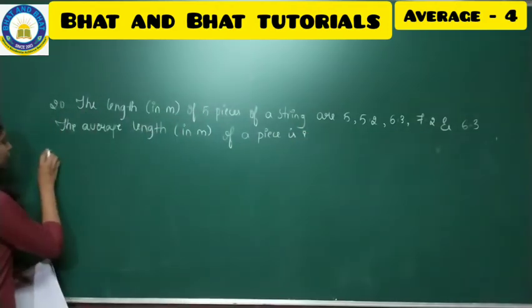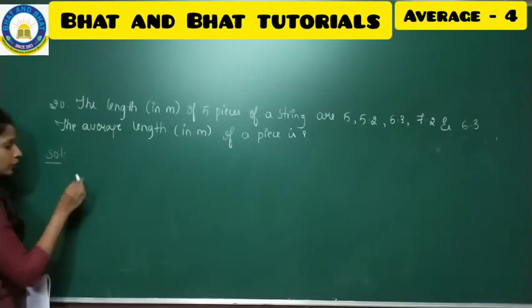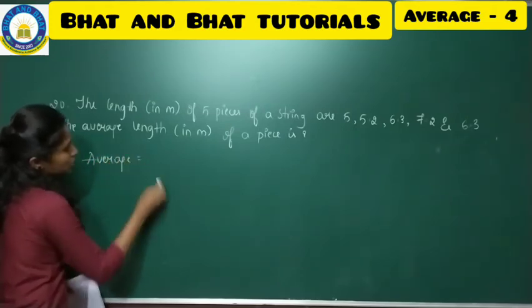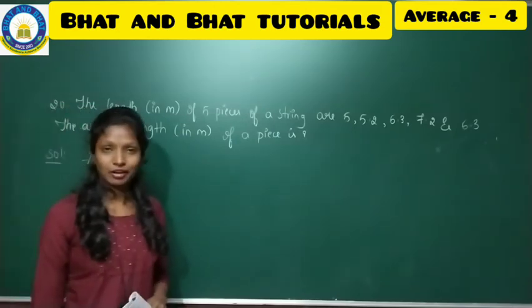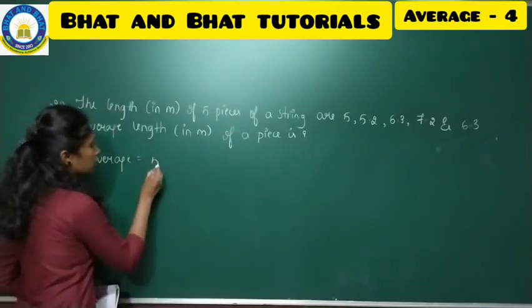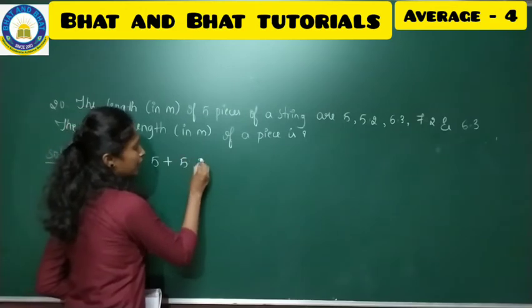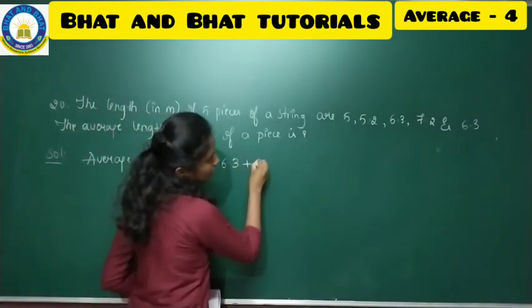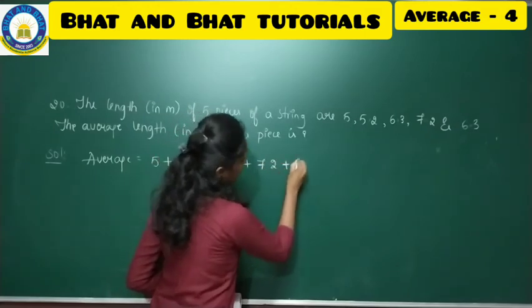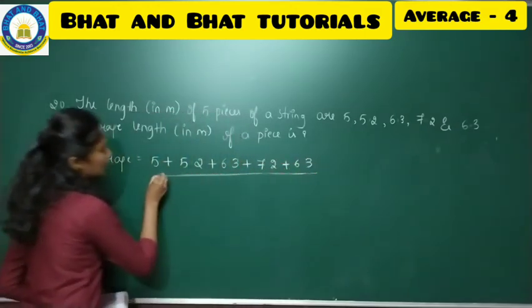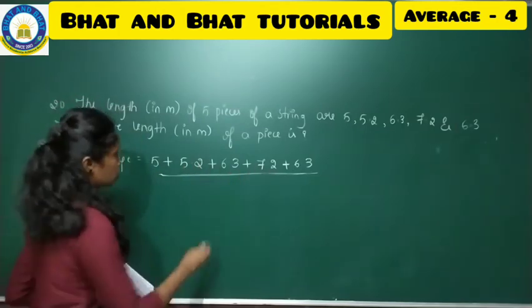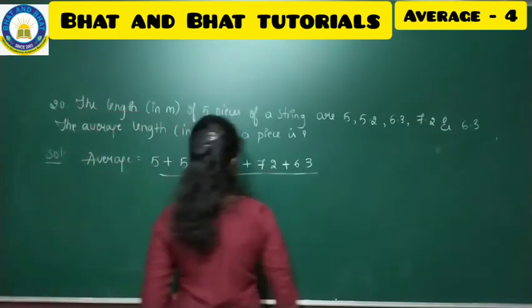So to find the average length, what we have to find? We make use of the standard formula of average, where average is equal to sum of observation divided by number of observation. So what are the observations? 5 plus 5.2 plus 6.3 plus 7.2 plus again 6.3. So how many observations have you got here? 1, 2, 3, 4, 5. So divided by number of observation.